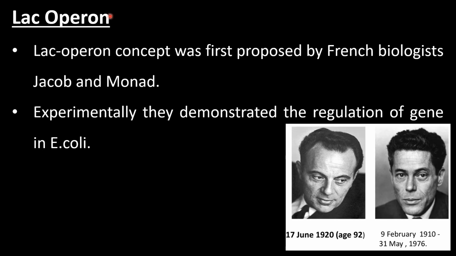Lac operon. The lac operon concept was first proposed by French biologists Jacob and Monod. Experimentally, they demonstrated the regulation of genes in E. coli. E. coli is a bacterium. So here we are studying the lac operon, which is observed in E. coli bacteria. And for this work, they were awarded the Nobel Prize in 1965.